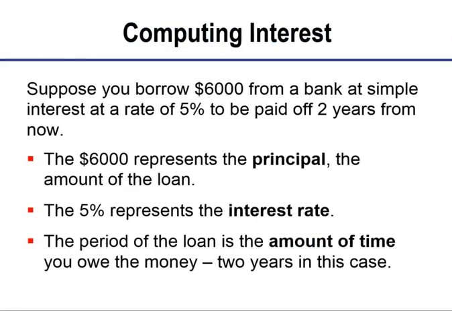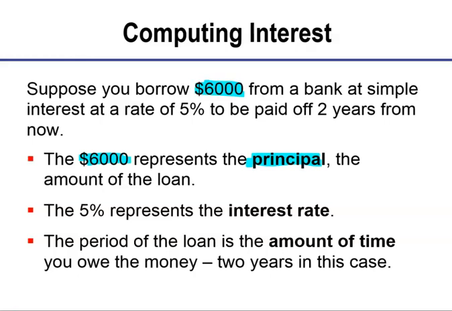Now let's talk about compounding interest. Suppose you borrow $6,000 from a bank at simple interest at a rate of 5% to be paid off 2 years from now. There's a lot of key information here. This amount right here is your principal. The $6,000 that they give you is your principal. In a simple interest calculation, this would be either the amount that you owe or borrow, or the amount that you invest. Sometimes it could be a simple interest investment.